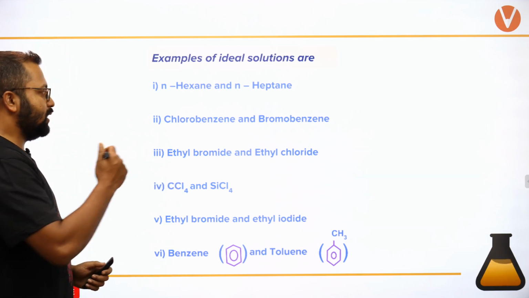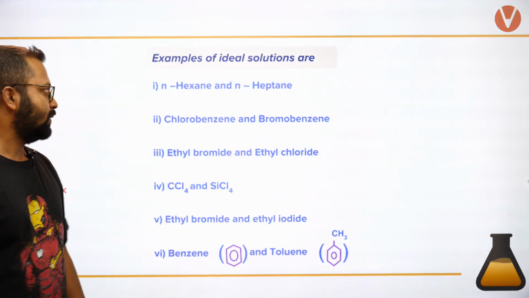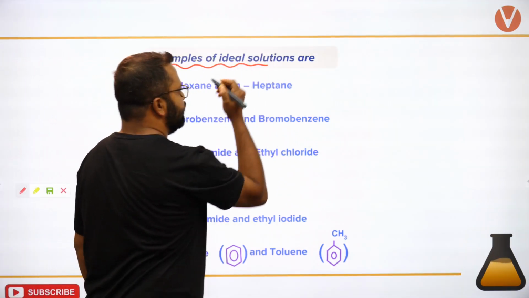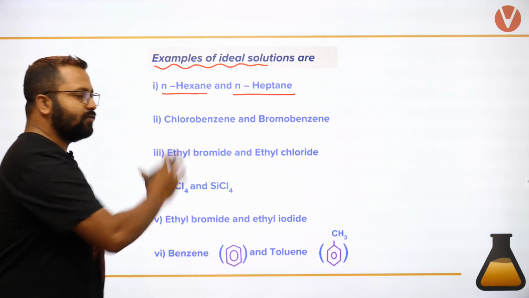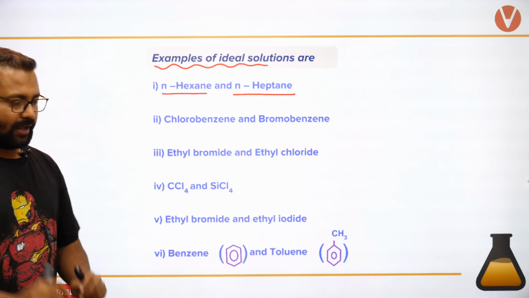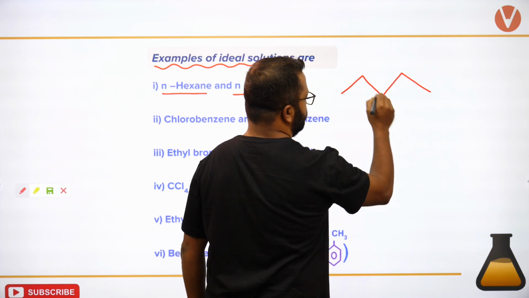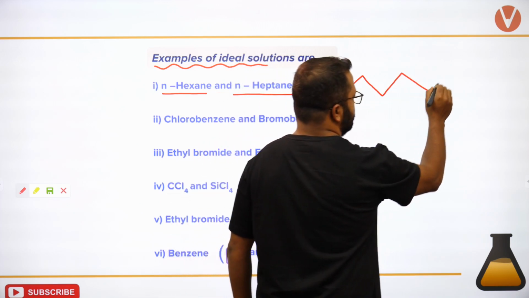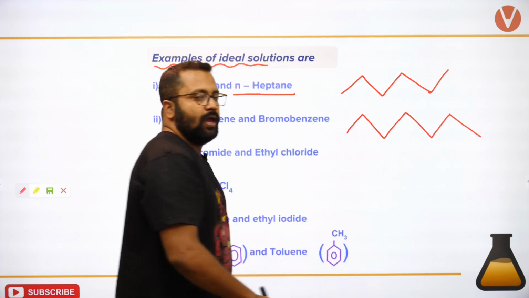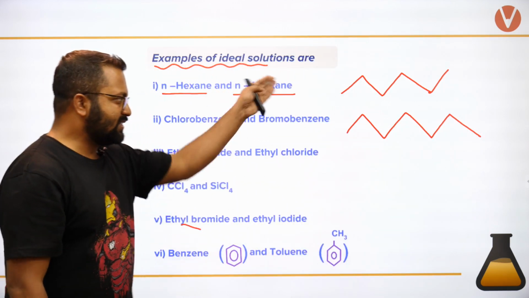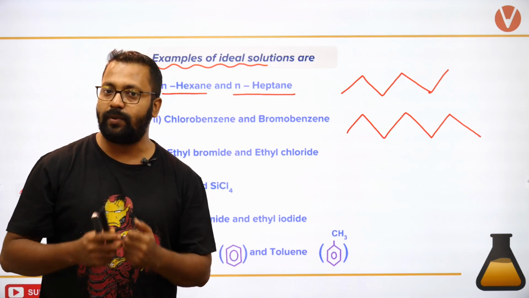Let's look at a few examples of ideal solution. One of the examples is N-hexane and N-heptane. Hexane molecule इस तरह का रहेगा 1 2 3 4 5 6. Both of them are hydrocarbons, similar properties. So nature of interaction will also be the same.